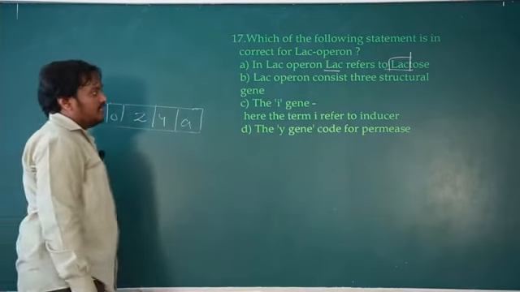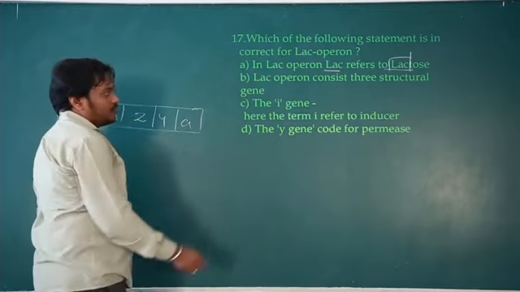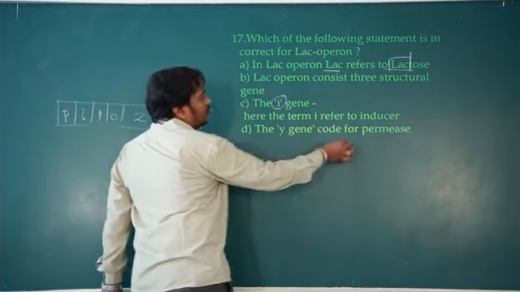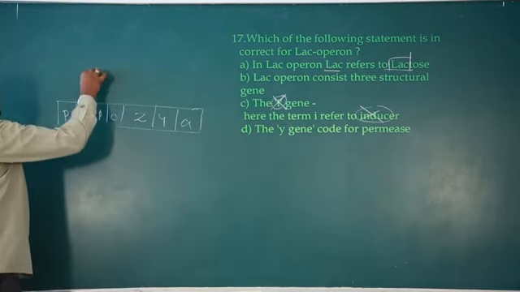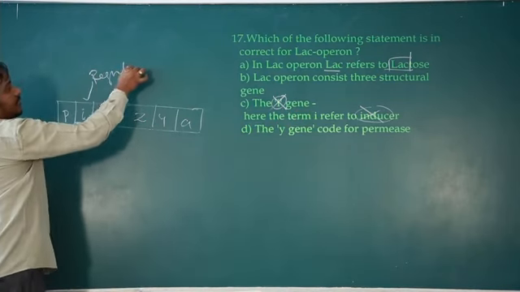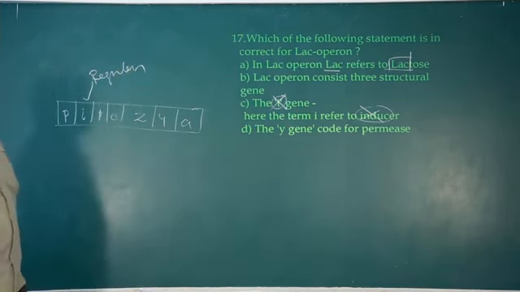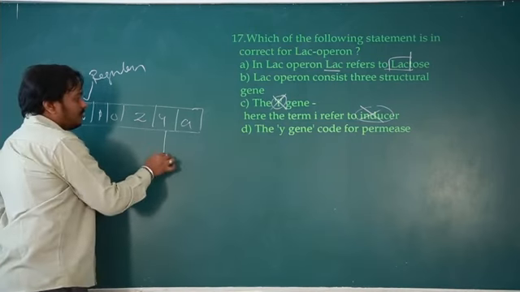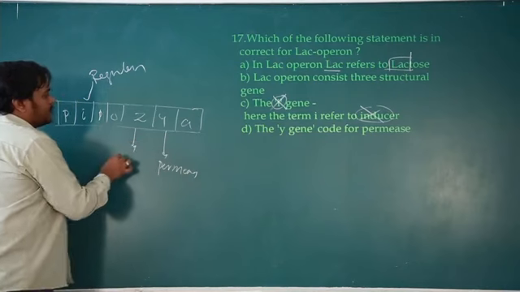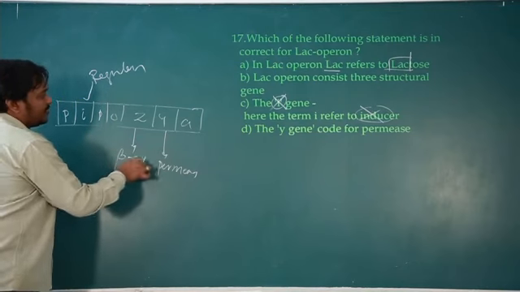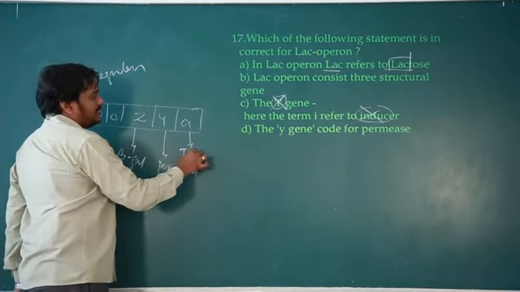Then the I gene: here the term refers to inducer. Never, I does not code for an inducer here. Actually I is a regulator gene. The Y gene codes for permease. After translation, Y produces permease, Z produces beta galactosidase and A produces transacetylase.